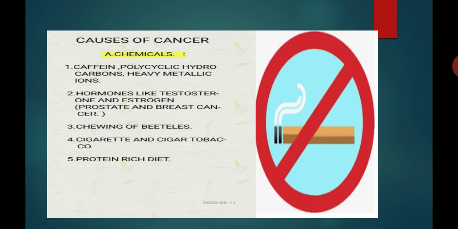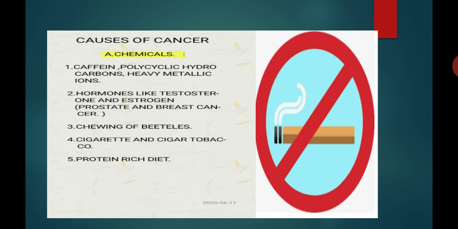So we start with the first carcinogenic factor, or the first cause of cancer, which is chemicals. Several chemicals are known to induce cancer, and these include, number 1, caffeine; polycyclic hydrocarbons; and heavy metallic ions.